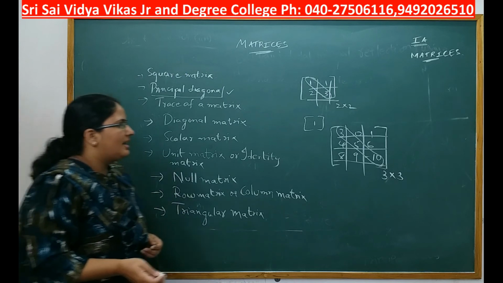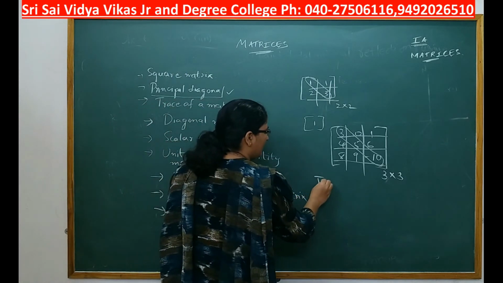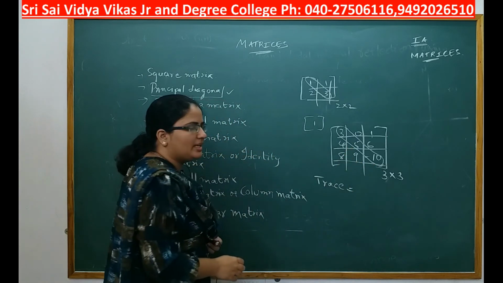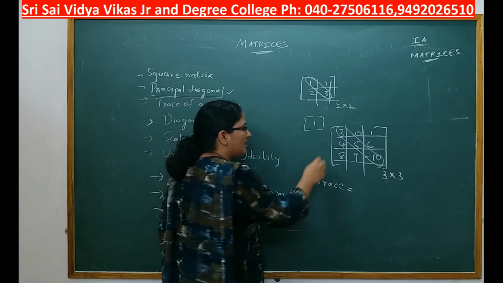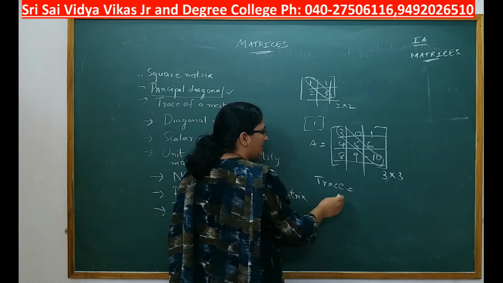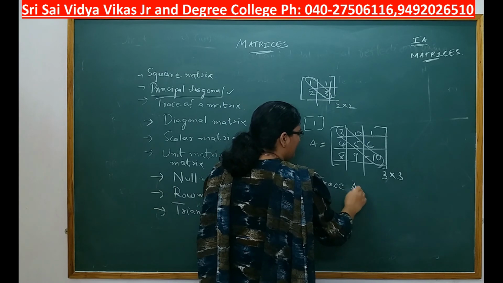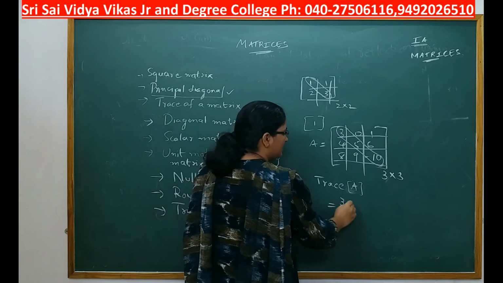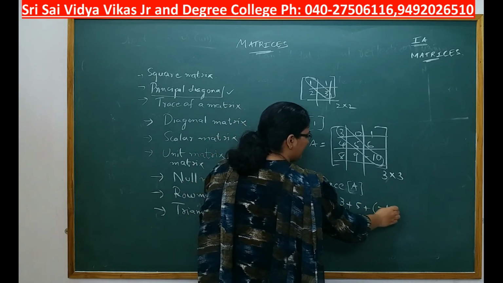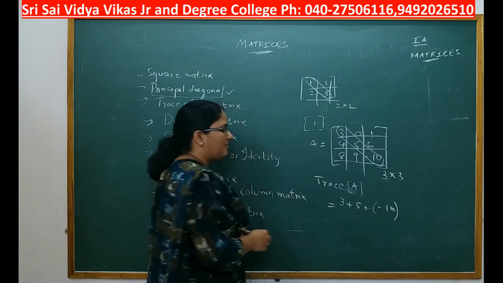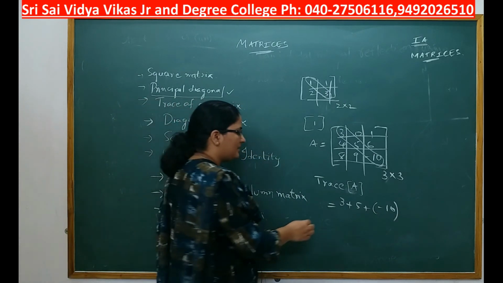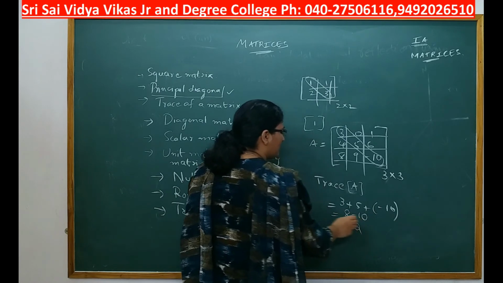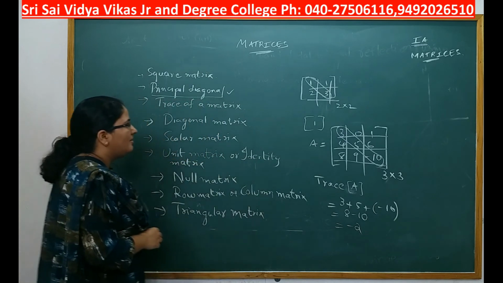Next you have trace of a matrix. What is this trace? Add all principal diagonal elements, that will give you the trace of a matrix. Here let us say this is matrix A. Trace of matrix A is equal to 3 plus 5 plus minus 10, that is 8 minus 10, which is equal to minus 2. So this is the trace of a matrix.